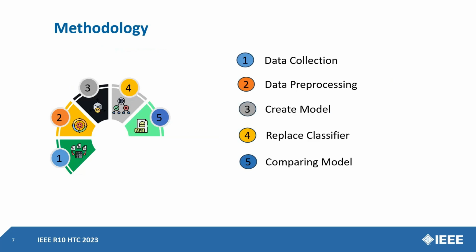Now let's focus on our methodology. Our first task was collecting the local fish images. Then we pre-processed these images. We removed all the noisy data and discovered our final dataset. After that, we applied many pre-processing algorithms on that, such as shear range, zoom range, horizontal flip, etc. Then we created our model based on the dataset. After that, we replaced the existing classifiers with new ones, and then we compared all our models.